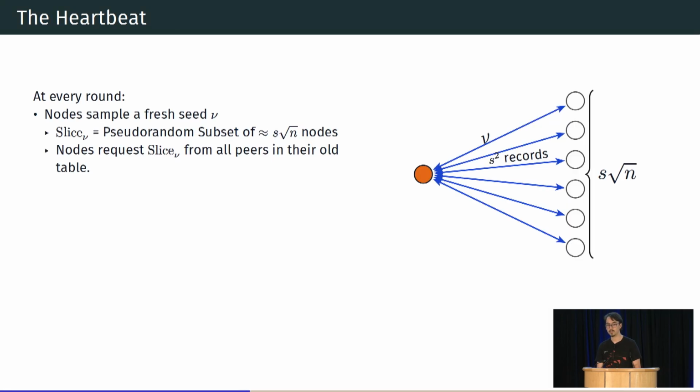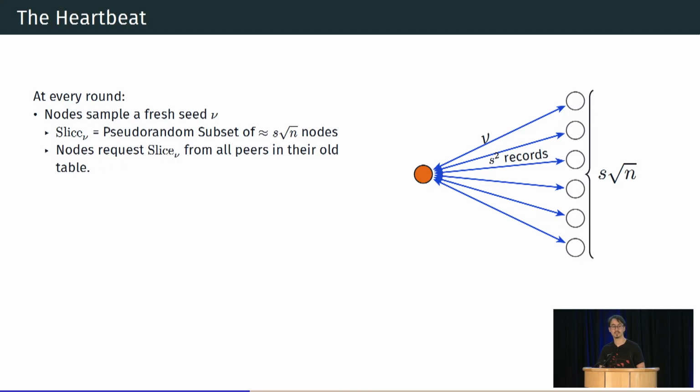So the core part of our protocol, which we call the heartbeat, is going to run every round of fixed duration. And in every round, you're essentially sampling a fresh nonce that subsamples a subset of the entire staked nodes. So you can think of it as S√n nodes that we sample from the set of staked entities, where S is some constant. And once I sample some slice, I may or may not have everyone in my slice currently in my table. So I reach out to my table peers, like current peers, to request this slice of identities. And if they have it, they send them back.